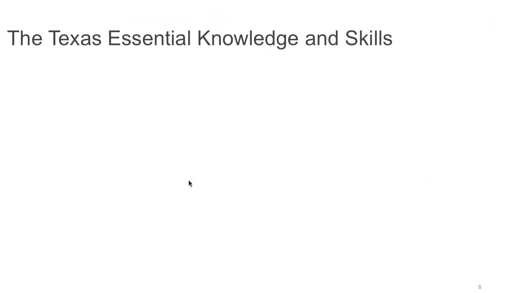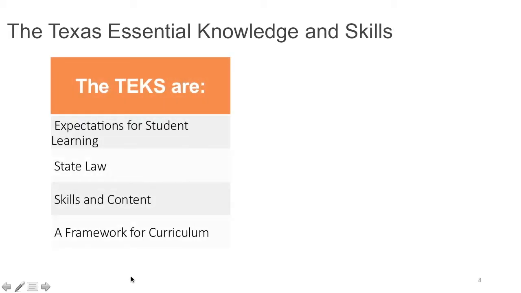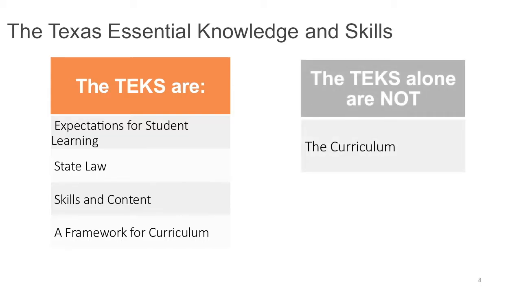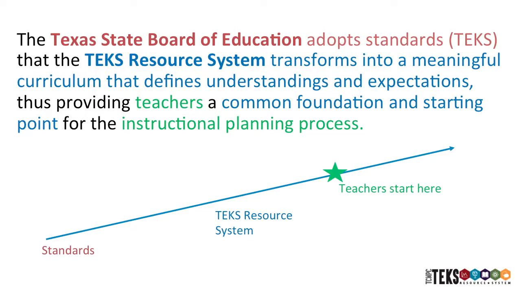Knowledge and Skills. When we're talking about the Texas Essential Knowledge and Skills, there are expectations for student learning, there's state law, there's skills and content, and a framework for curriculum. But the TEKS alone are not the curriculum. So when you're looking at the TEKS Resource System, we're using the TEKS as a framework for the curriculum.